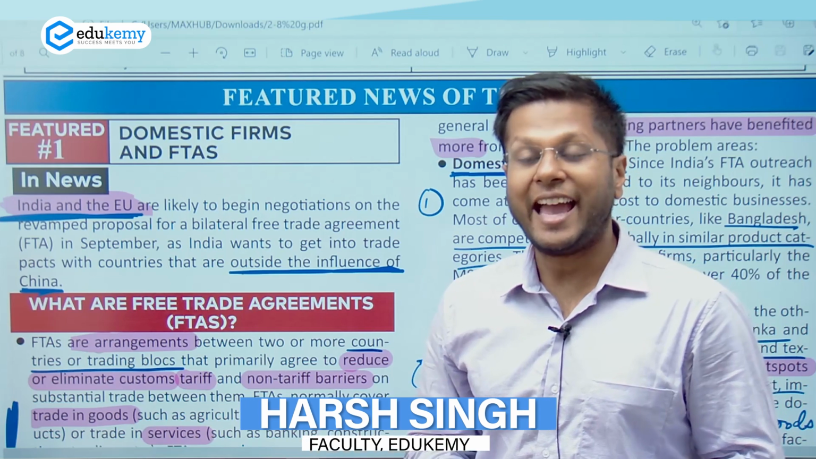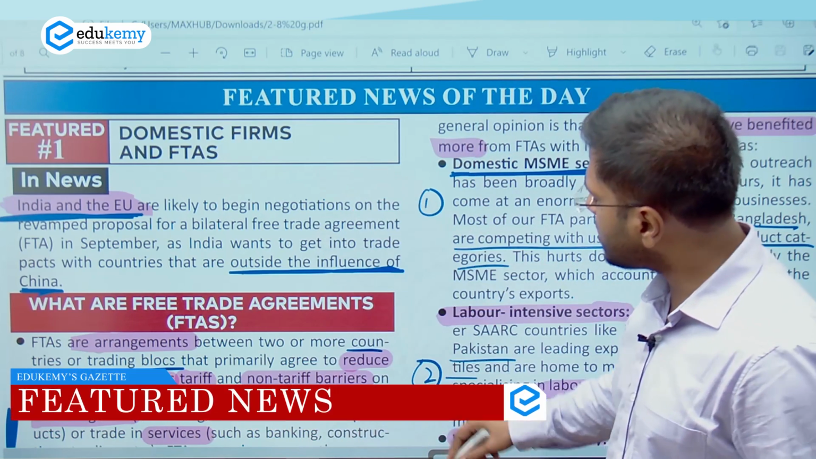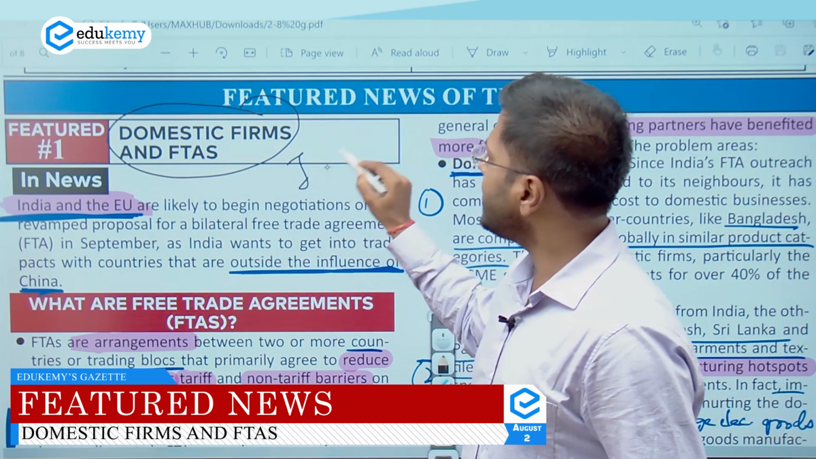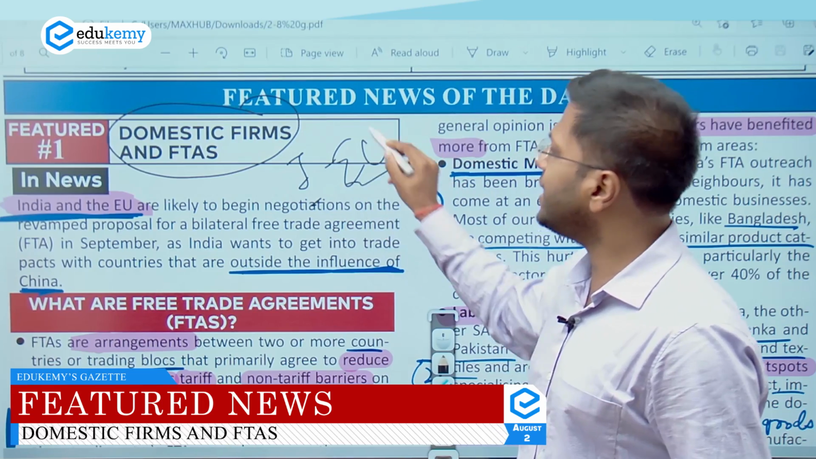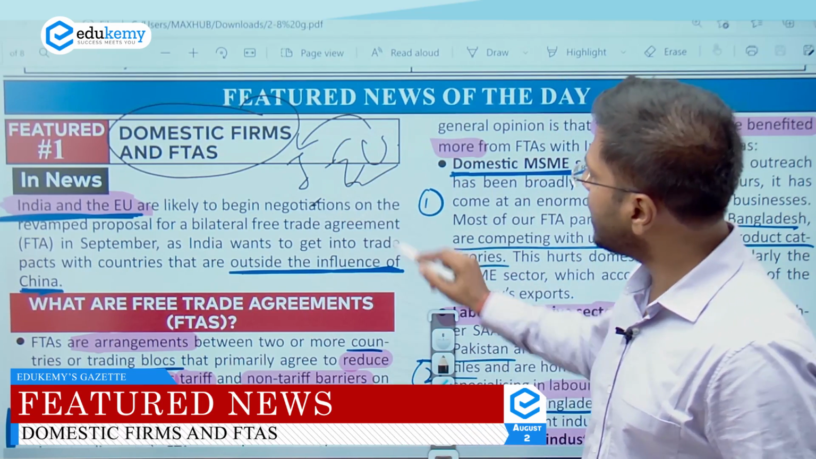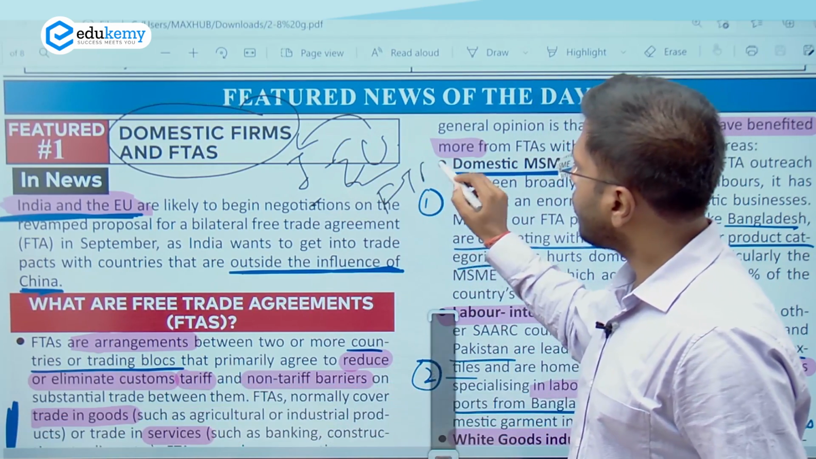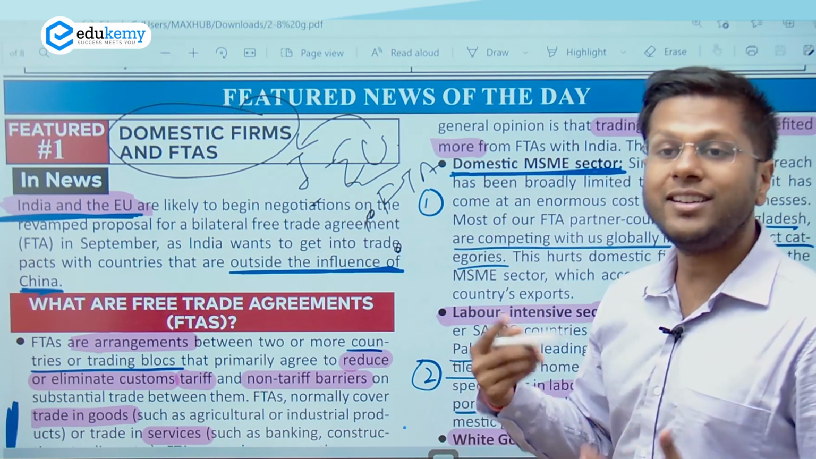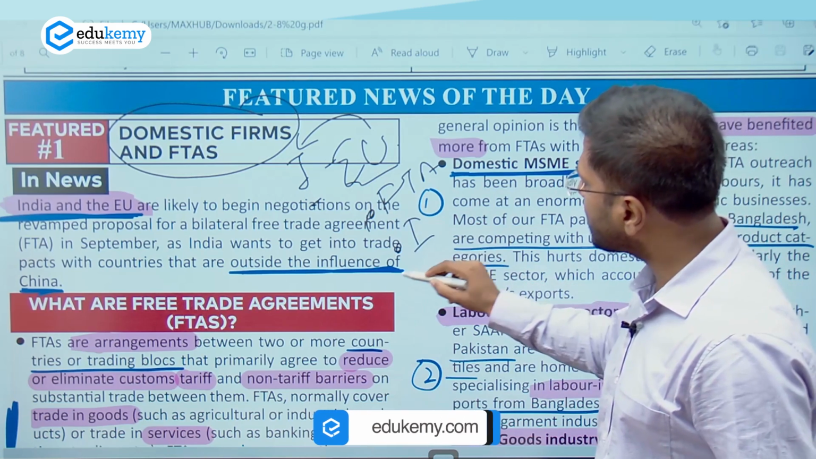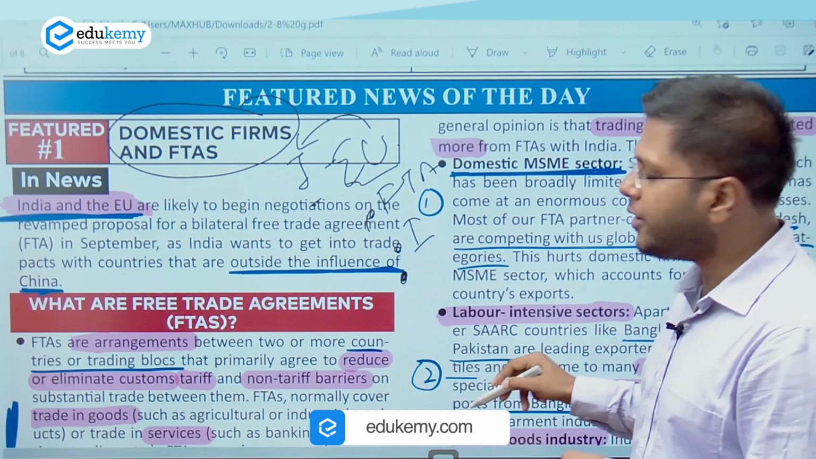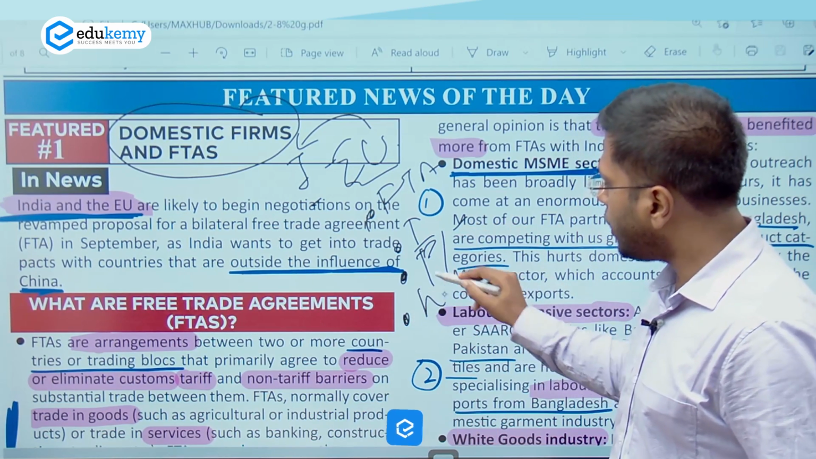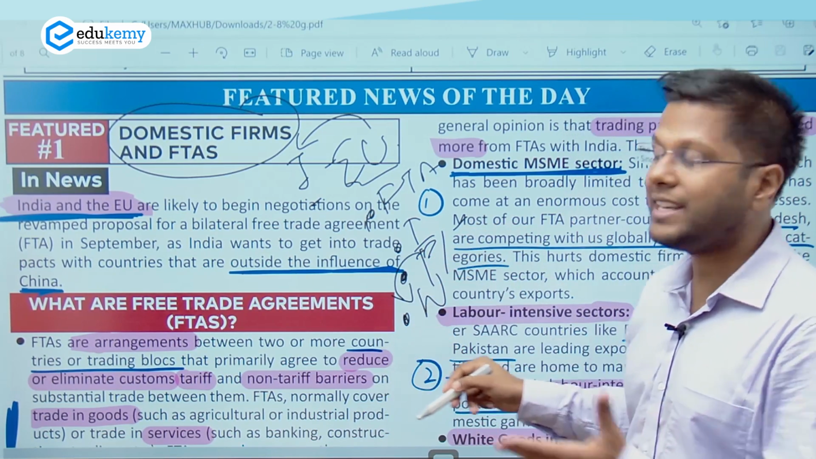My name is Harsh Singh and this discussion is about domestic firms and free trade agreements. Now, in context of India and EU trying to have a free trade agreement, we will understand what is a free trade agreement, what are the impacts of free trade agreements on internal trade in India, on internal manufacturing of India, whether there are positive or negative impacts, and what is the way forward in case there are some repercussions, in case there are some issues.